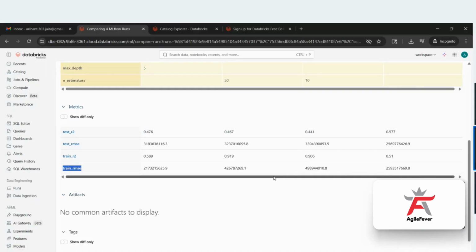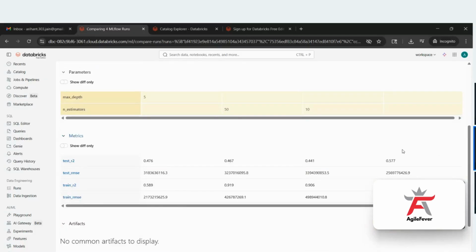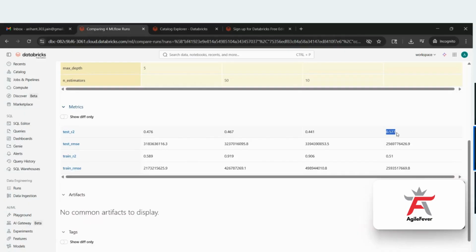So clearly it is visible from this that this one is the best model. In linear regression, we are getting 57% accuracy, while here we are getting 47, 46, 41. So this is the best model. Another thing is that it is not getting overfitted. If you see this one, it is overfitted: in training it is very high and in testing it is very low, a clear case of overfitting. Here the overfitting is not happening, so my linear regression is best.